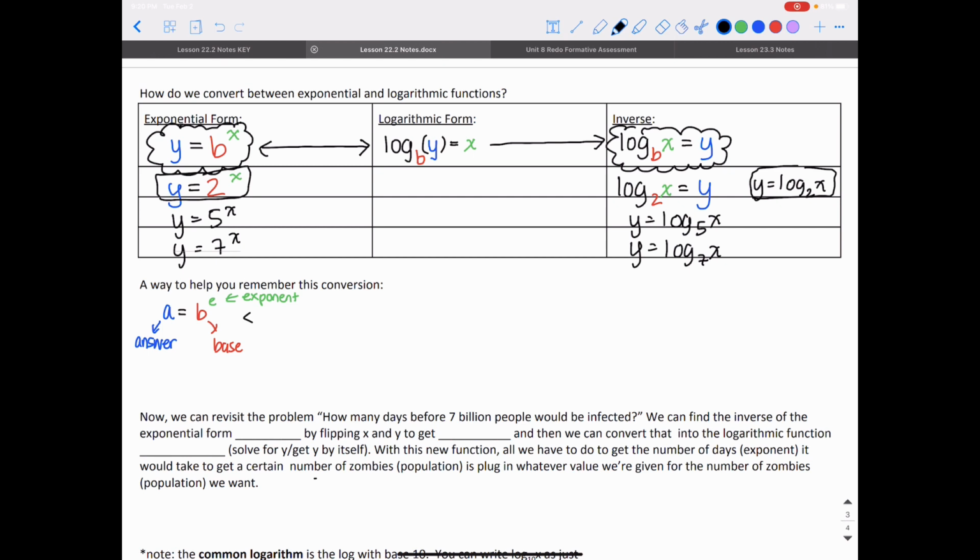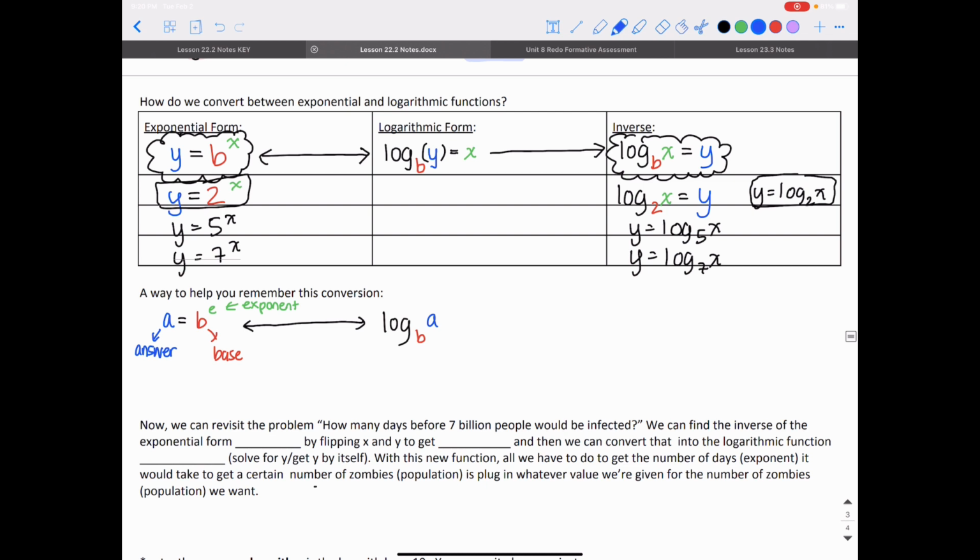To convert between exponential functions and logarithm functions, I'm going to have the word log, base b of a is equal to e. Logarithms are always going to spit out an exponent. If you're talking about a word problem, they spit out the time, or the exponent. That's the output. How you can remember this: answer, base, exponent.